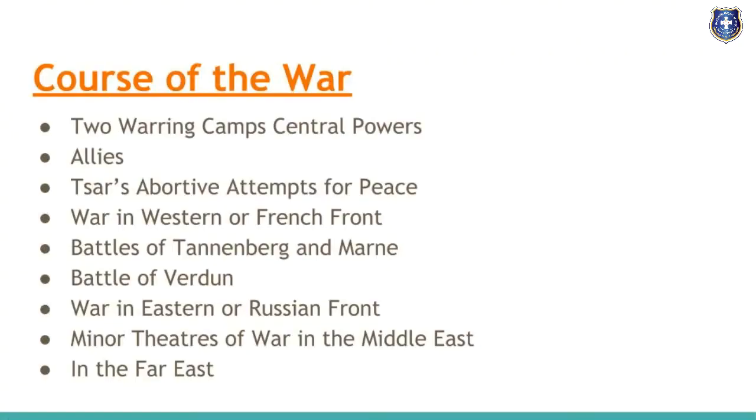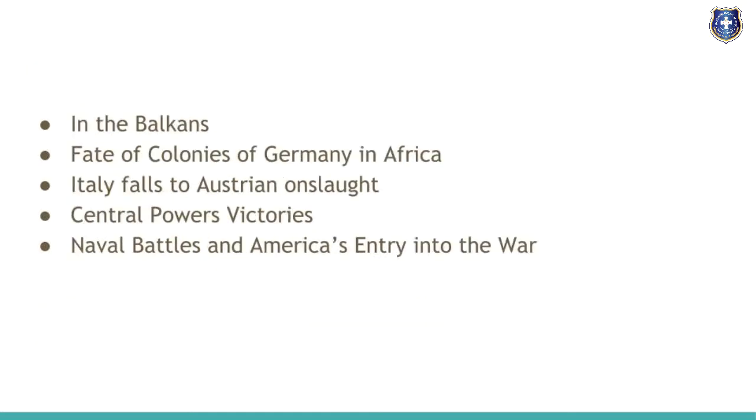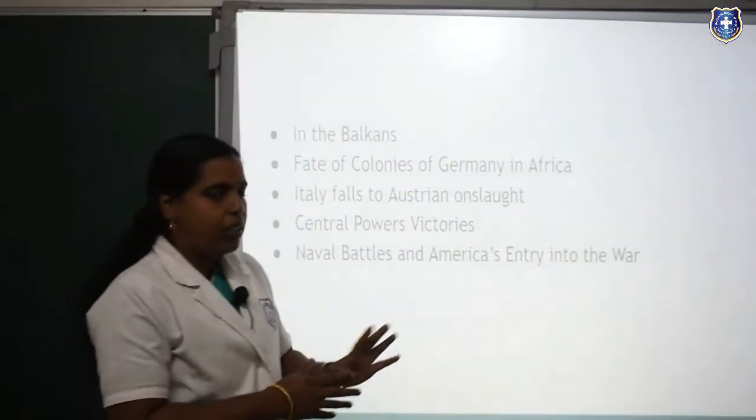The topics are: two warring camps, Central Powers and Allies; Tsar's attempts for peace; war on the Western or French front; battles of Tannenberg and Marne; Battle of Verdun; war on the Eastern or Russian front; minor theatres of war in the Middle East, in the Far East, in the Balkans; fate of colonies of Germany in Africa; Italy falls to Austrian onslaught; Central Powers victories; naval battles and America's entry into the war. These are the topics we are going to deal with today.